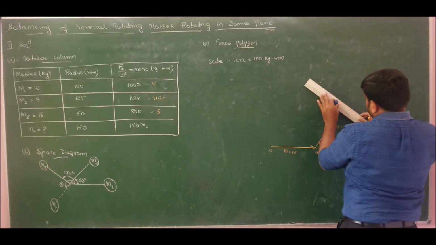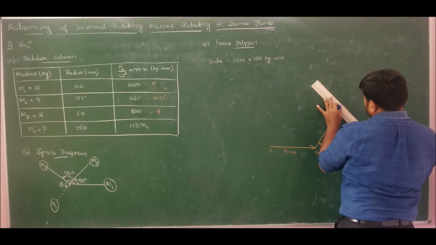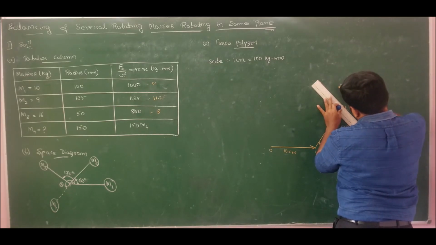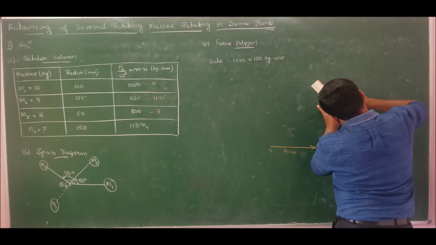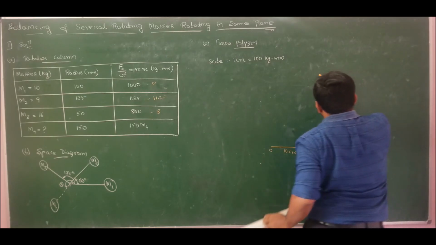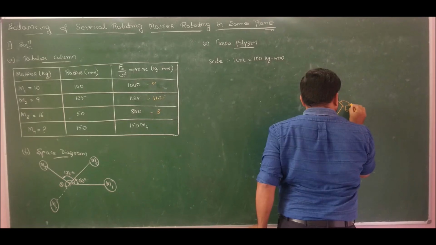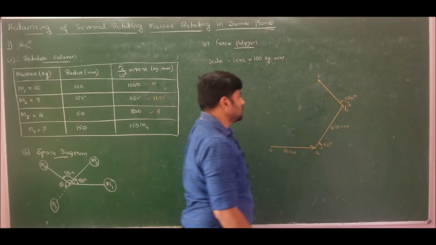Now it is 8 centimeters, so I drew 8 centimeters at an angle of 135 degrees from the horizontal. So this angle is known, which is 135 degrees.